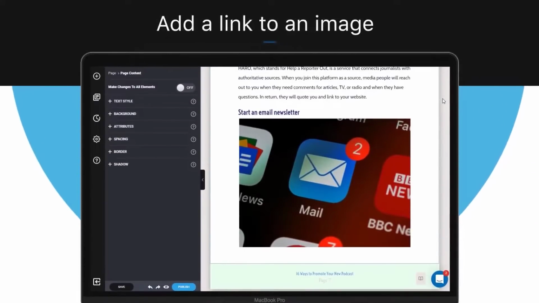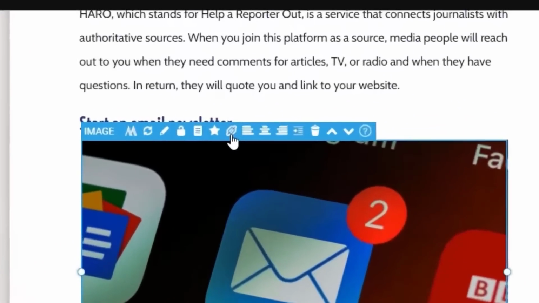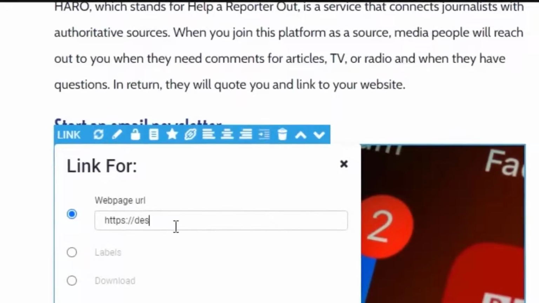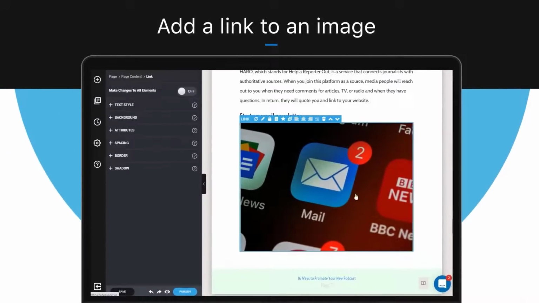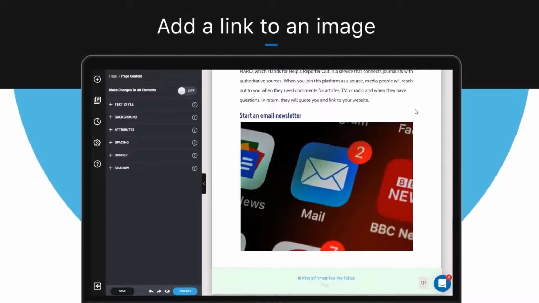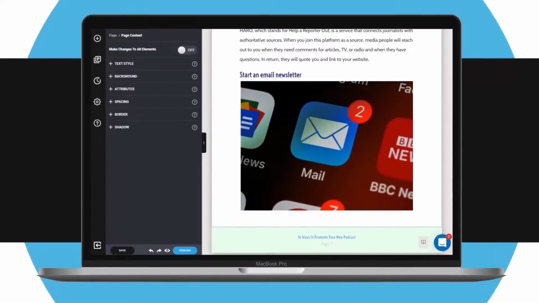And now you can add a link to your image simply by selecting on the image and clicking on the Make Link button at the top bar of your image, and then enter the link you want to attach to the image and press OK. Now by clicking on the image, the readers of your ebook will be redirected to the web page that you have attached. And that's how to add a link to an image within Designrr.